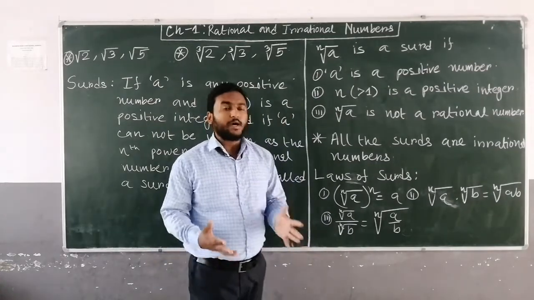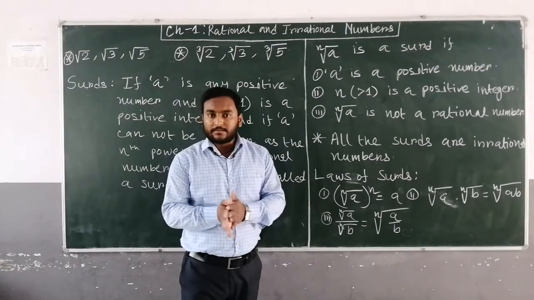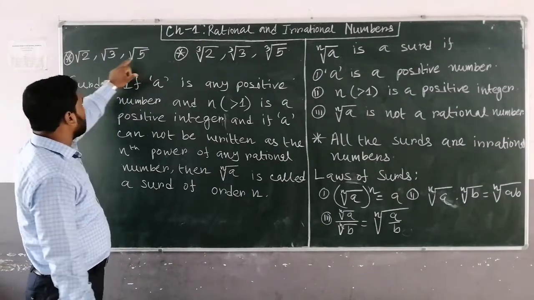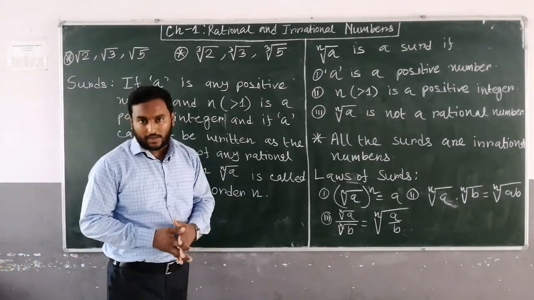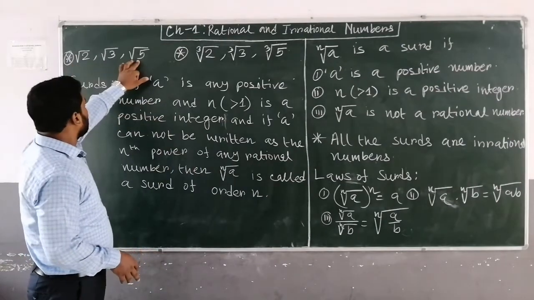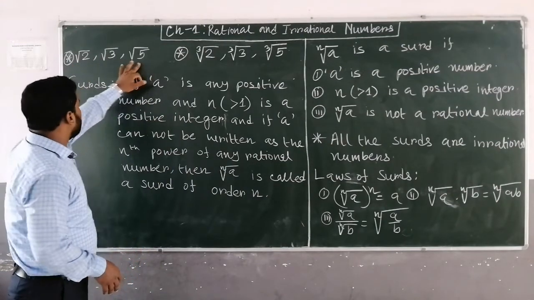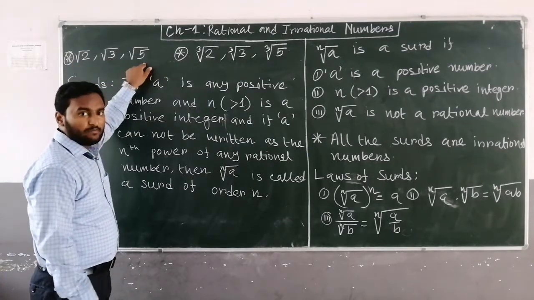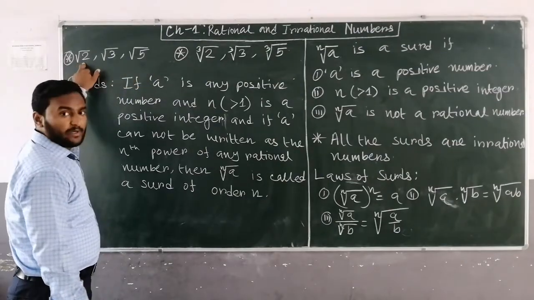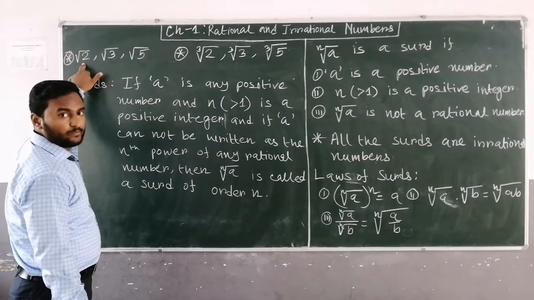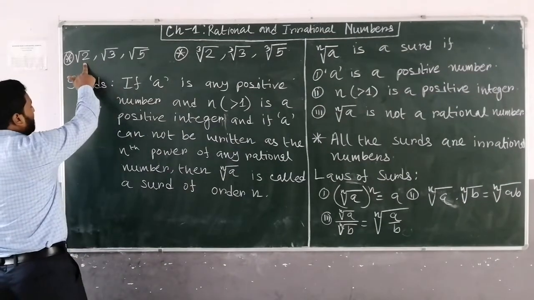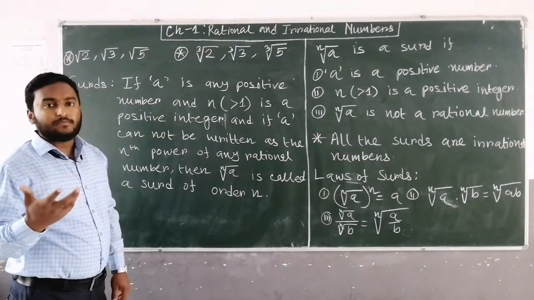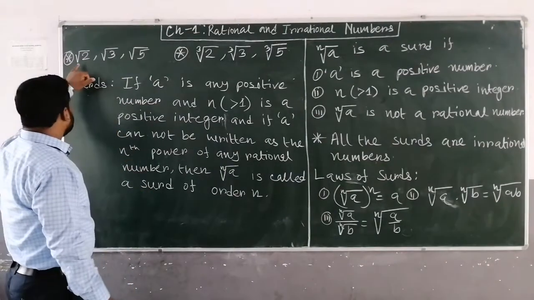Before going to the main topic, that is surds, let's first see something. Root 2, root 3, root 5: these types of numbers are irrational numbers that you have already learned. Because these are the square root of 2, square root of 3 and square root of 5, we can't get a perfect square root of 2. I have already explained that. So 2 can't be written as a power of some rational number. That's why this is irrational.